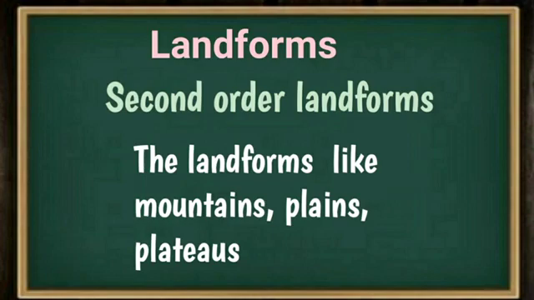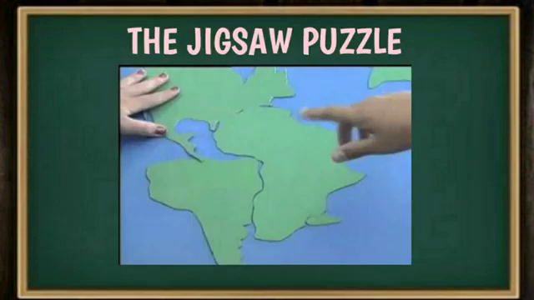And students, in the previous class we learnt many continents look like pieces of a jigsaw puzzle. Look at the picture. What is a jigsaw puzzle? The continents, once they were all together in the form of Pangaea, and slowly they broke up and moved away from each other, and now they have reached their present position.